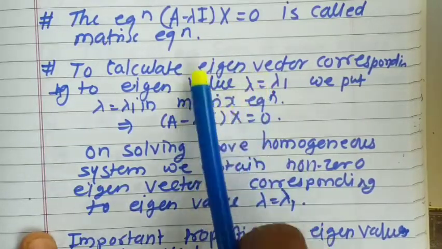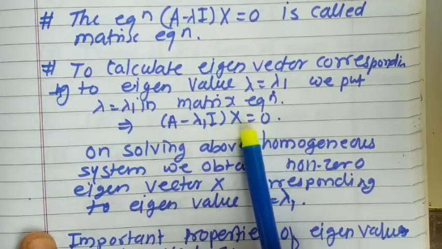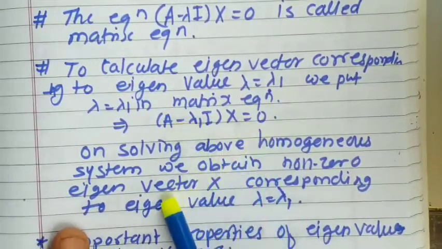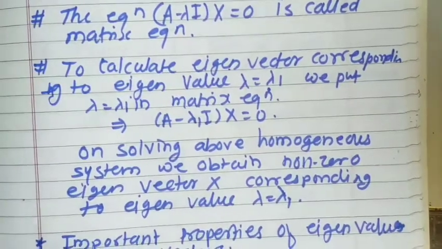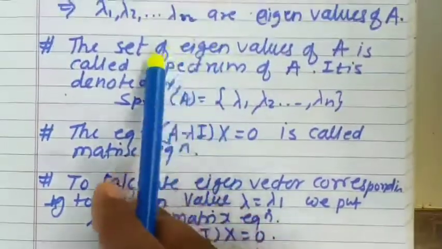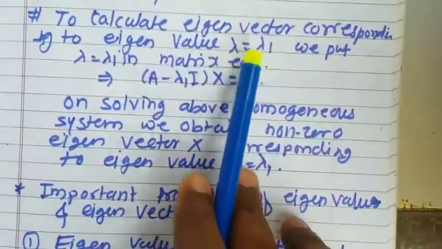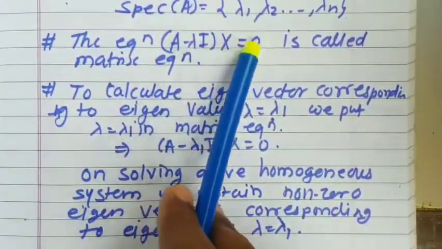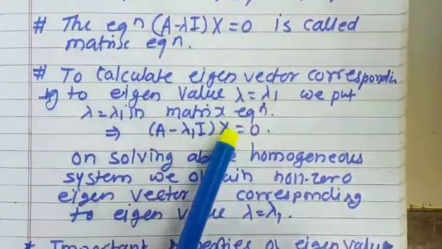Whenever we put eigenvalues in this equation, we always get a non-zero vector. And the non-zero vector corresponding to every eigenvalue will be the eigenvector corresponding to that particular eigenvalue lambda equal to lambda 1. So for the calculations, we first obtain the roots of the characteristic polynomial, and after getting the eigenvalues, for calculating eigenvectors we put the obtained eigenvalues in the matrix equation. For every eigenvalue we are going to get some non-zero vector.